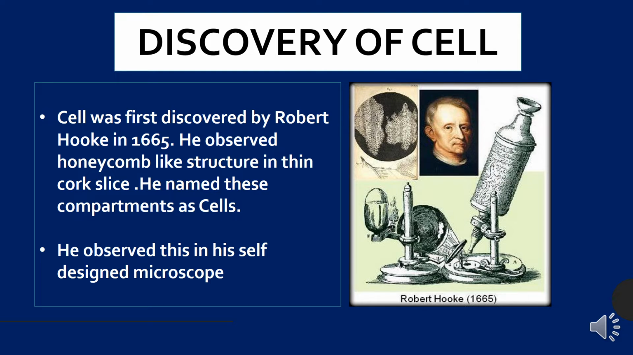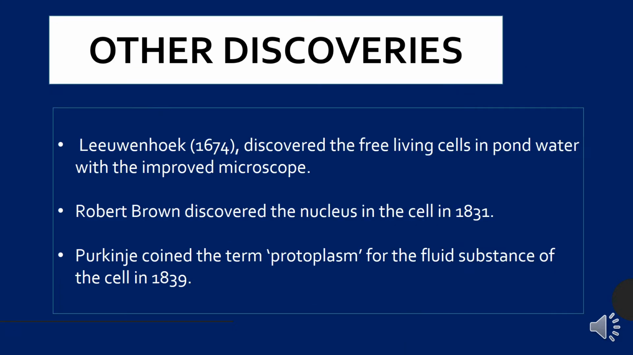Okay, and what is cork? Cork is the layer which is present beneath the bark of a tree. Now some other discoveries: Anton von Leeuwenhoek in 1674 discovered the free living cells in pond water. Free living cells means they are not dependent on any other organisms, and all these discoveries he made by his improved microscope. So mainly he contributed to the microscope that was improved by Leeuwenhoek.